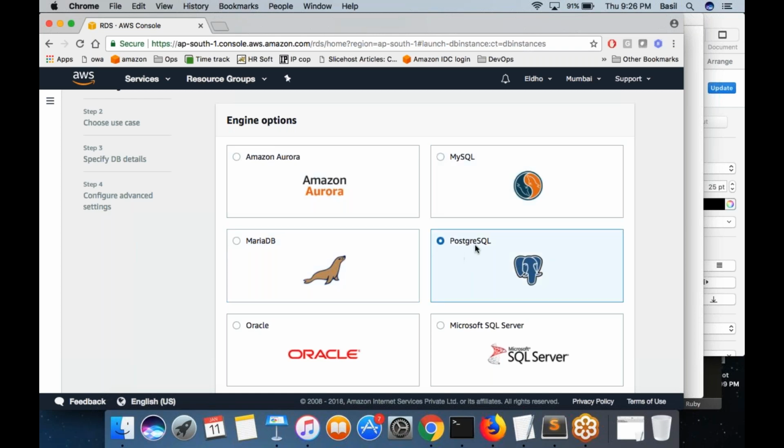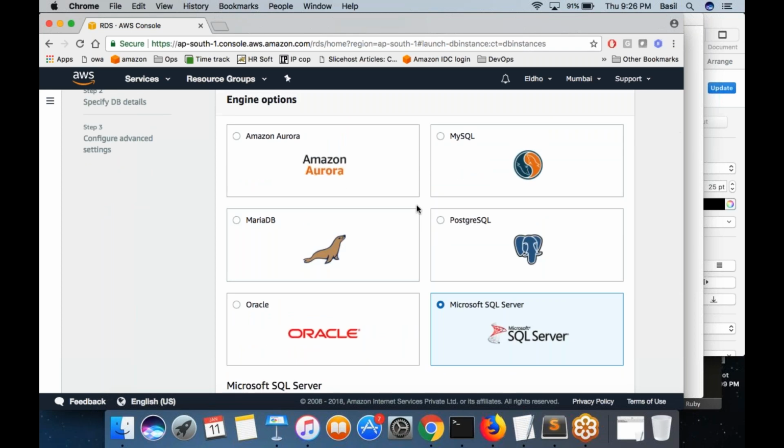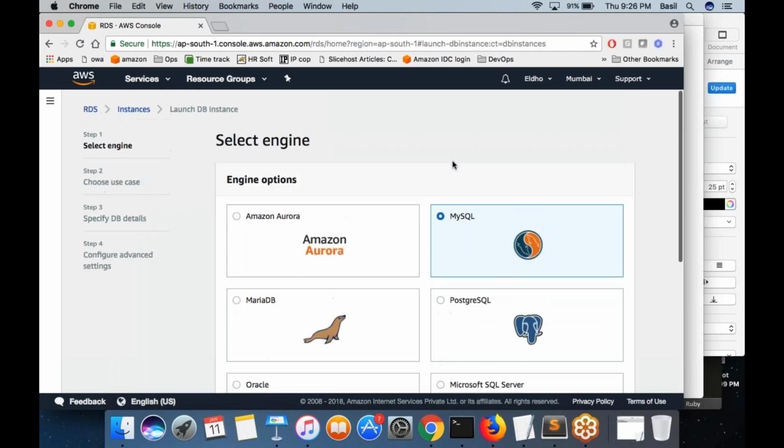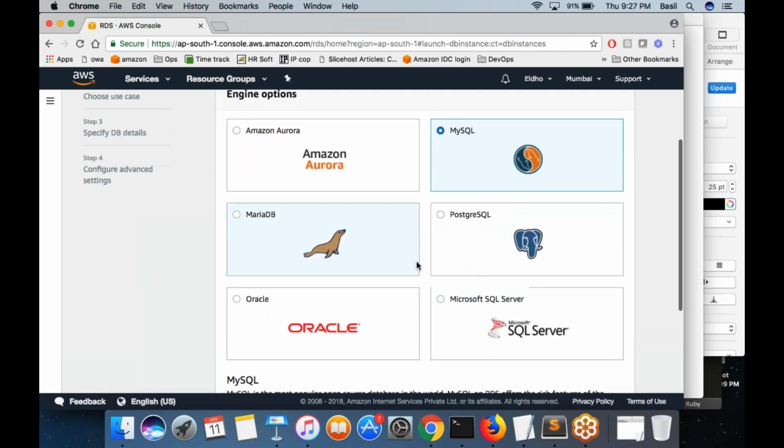Okay. PostgreSQL is also a different software. It follows the relational database model, even Oracle database and Microsoft SQL database. These are the most popular databases that follow relational database technology. So I'm going to select MySQL. I want to create a MySQL database, a MySQL instance. It's not a single database I'm creating. Actually, I'm creating a MySQL instance itself. What AWS would do is they would set up a VM for me, set up the MySQL for me, then let me connect to the SQL prompt of that VM. Okay, great.